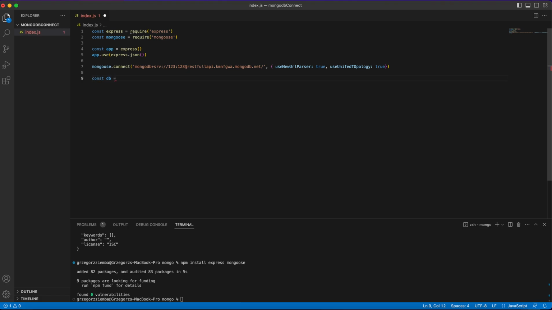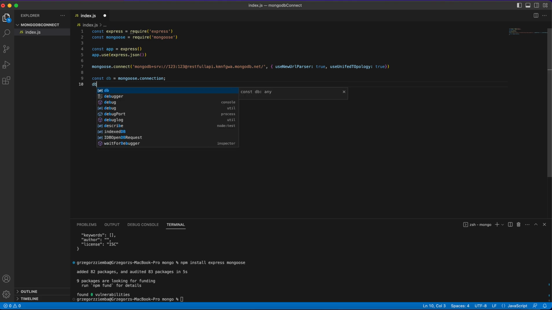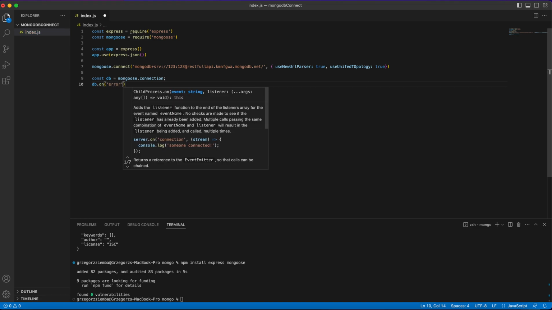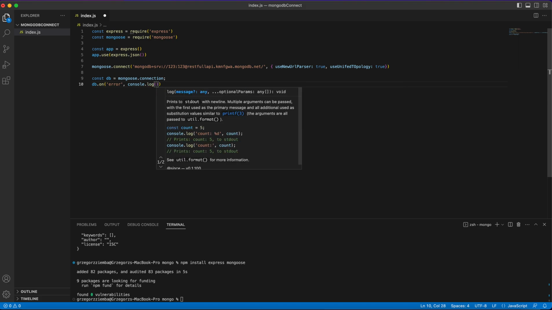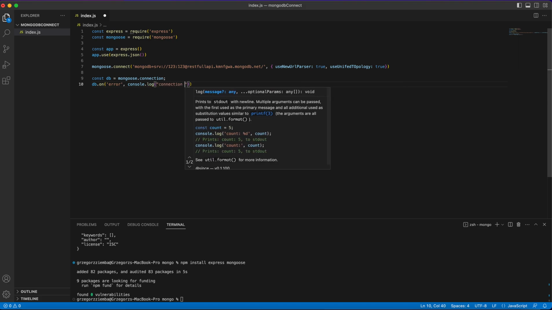So const db equals mongoose.connection, and we only need to check if everything is okay. If not, we should go on error, console.log connection error.